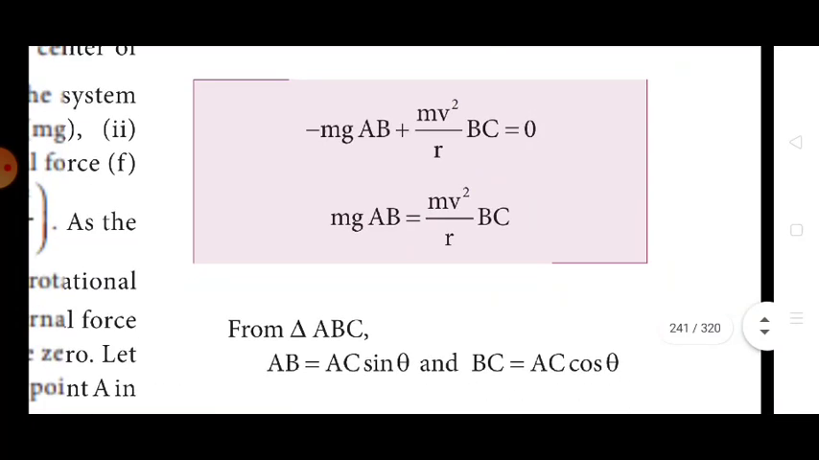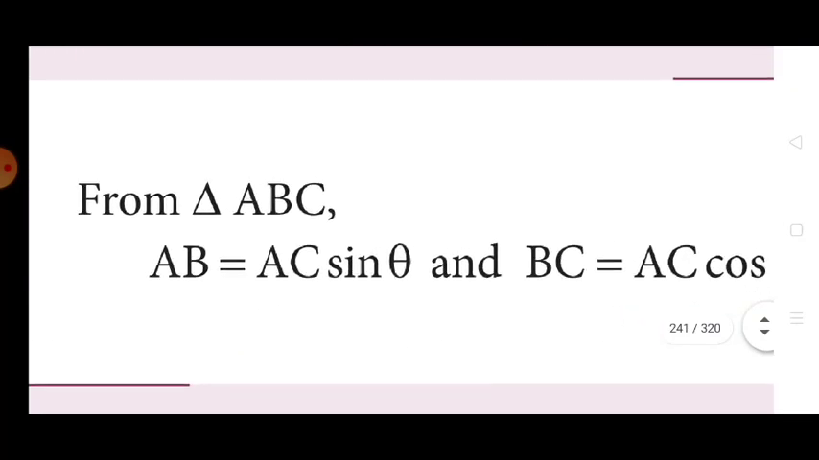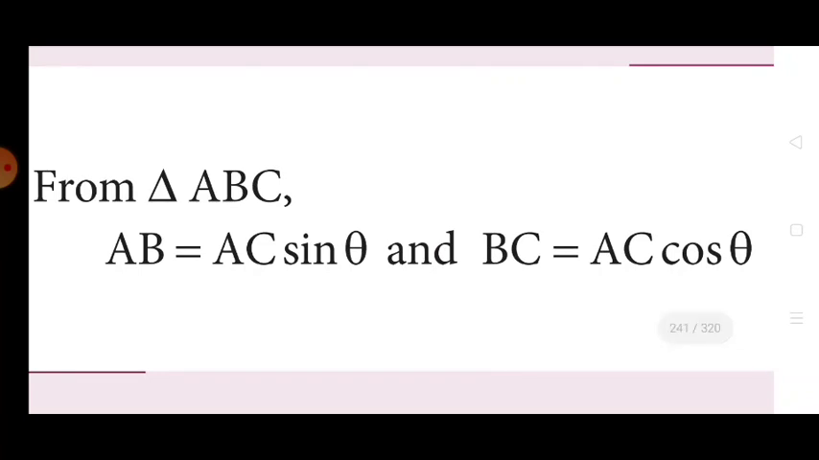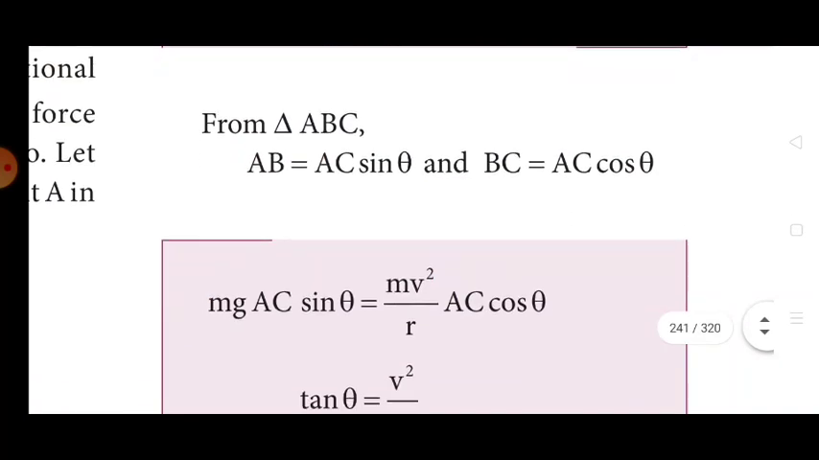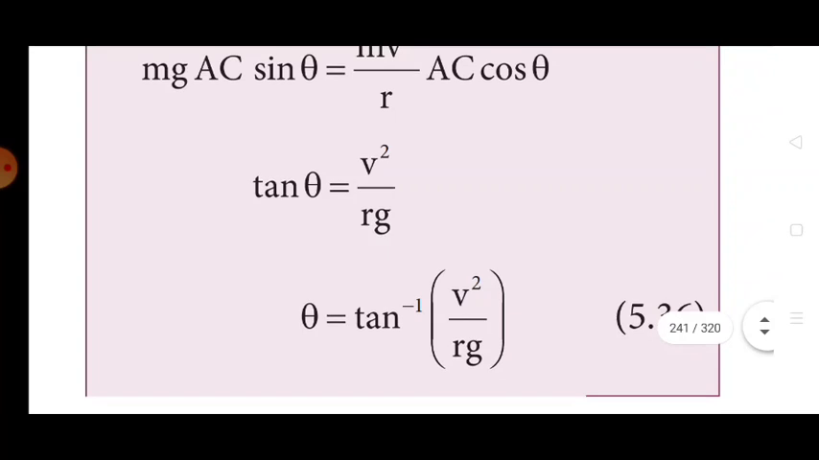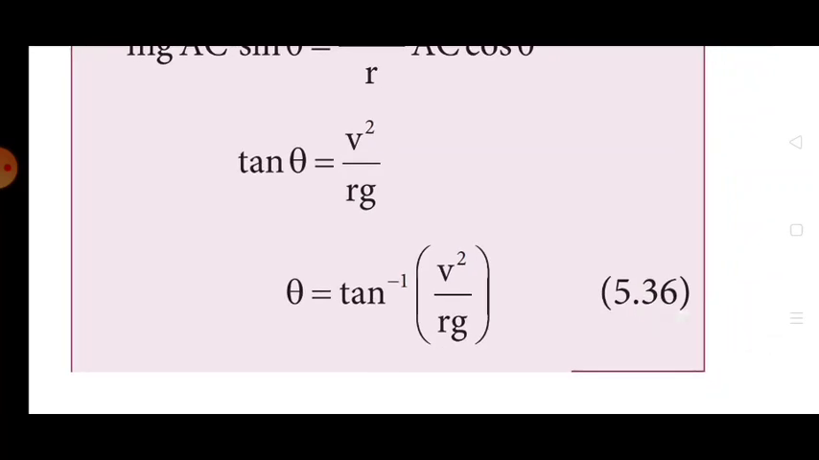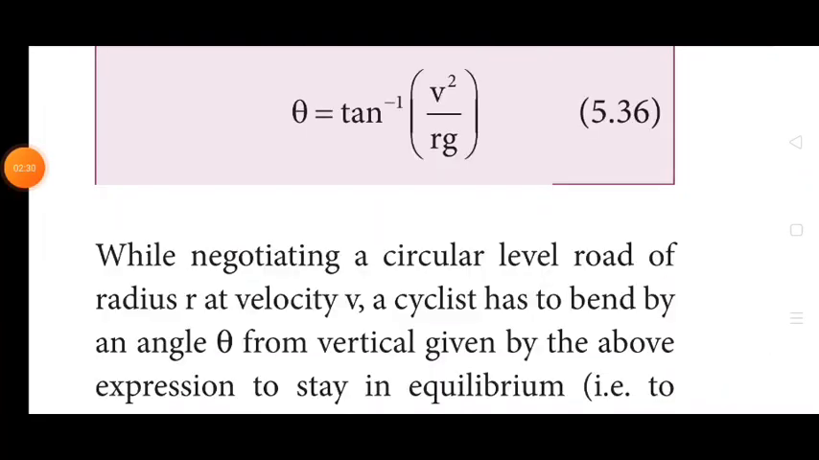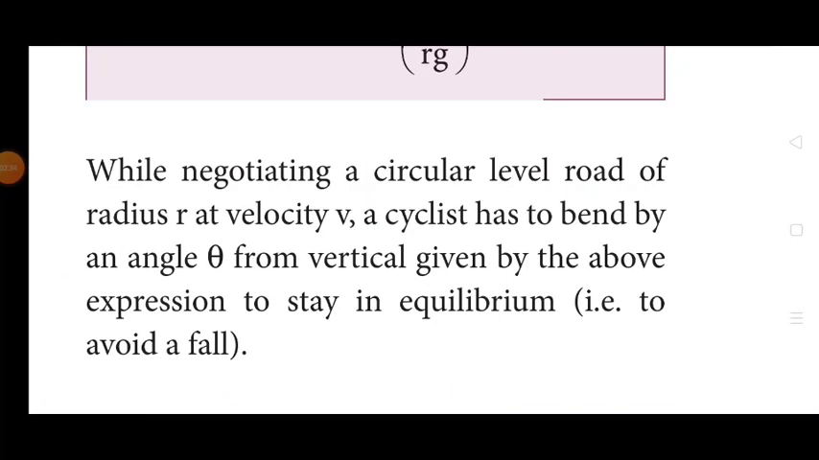So from the triangle ABC, AB is equal to AC sin theta and BC is equal to AC cos theta. mg AC sin theta is equal to mv square by r AC cos theta. So tan theta is equal to v square by rg. So theta is equal to tan inverse v square by rg. While negotiating a circular level road of radius r at a velocity v, a cyclist has to be bent by an angle theta from the vertical given by the above expression to stay in equilibrium, that means to avoid a fall.